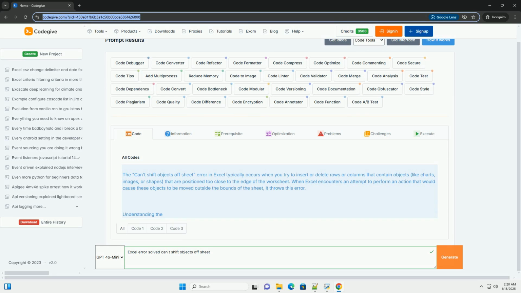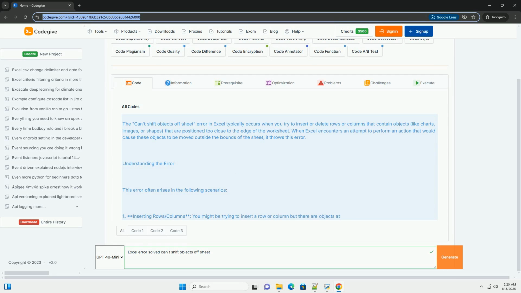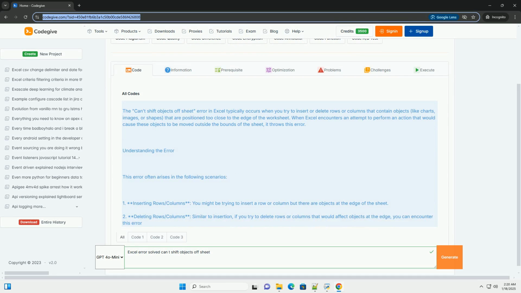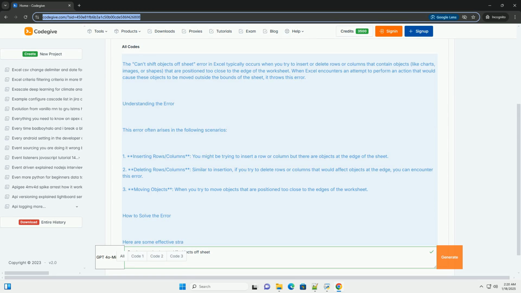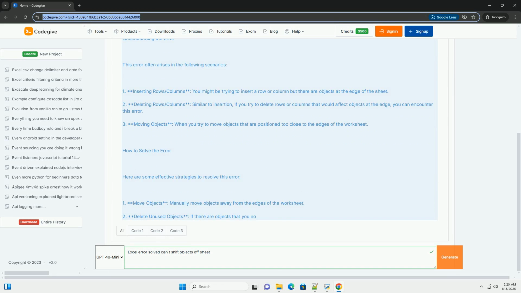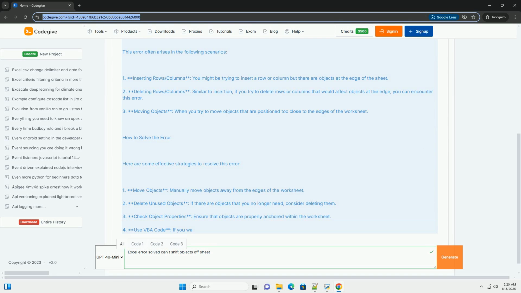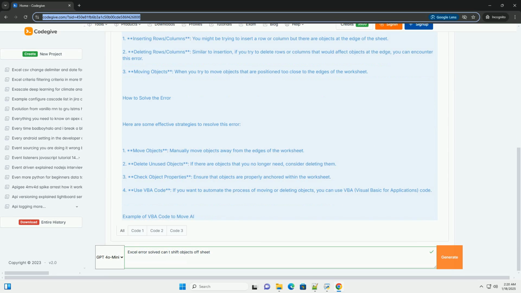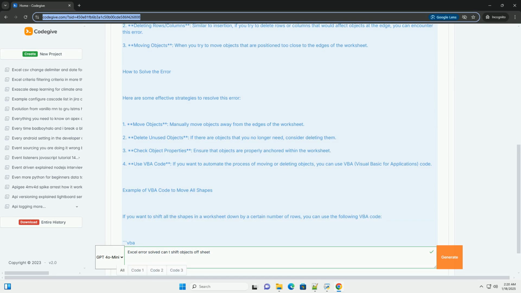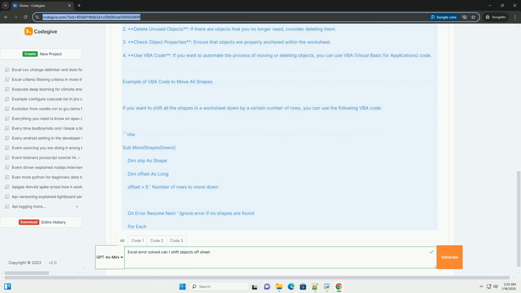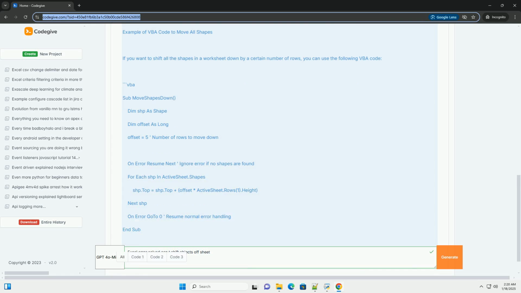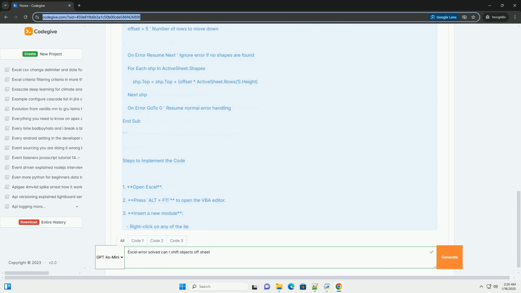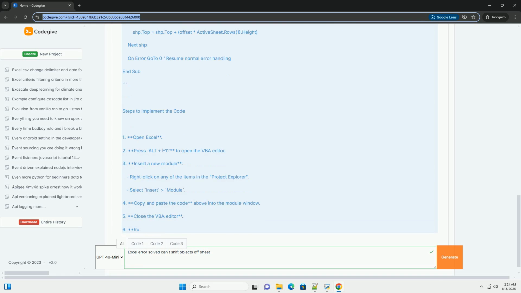The "can't shift objects off sheet" error in Excel typically occurs when you try to insert or delete rows or columns that contain objects, like charts, images, or shapes, that are positioned too close to the edge of the worksheet. When Excel encounters an attempt to perform an action that would cause these objects to be moved outside the bounds of the sheet, it throws this error.